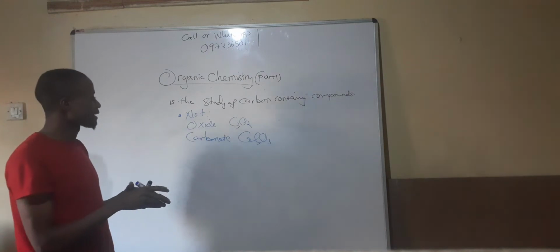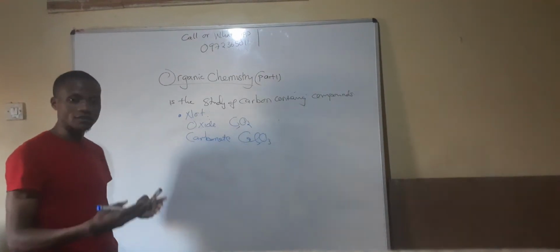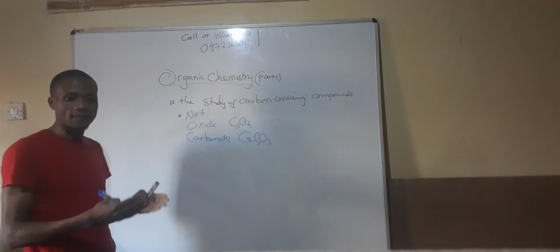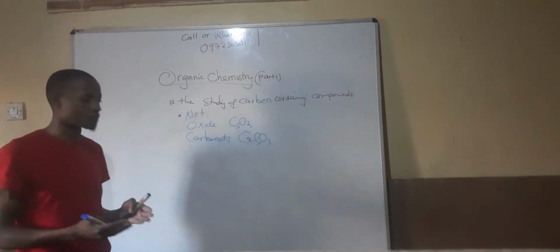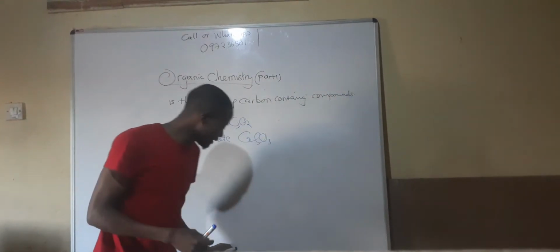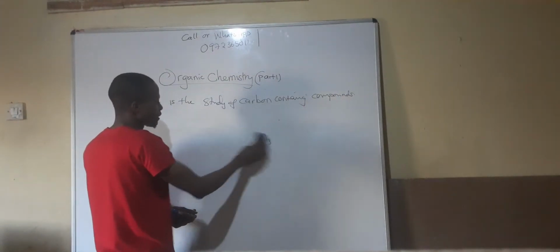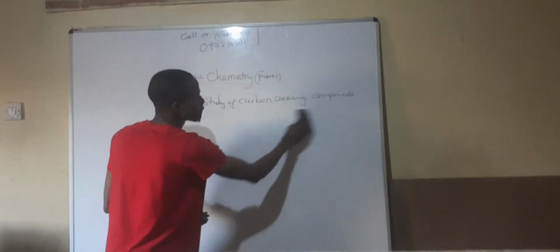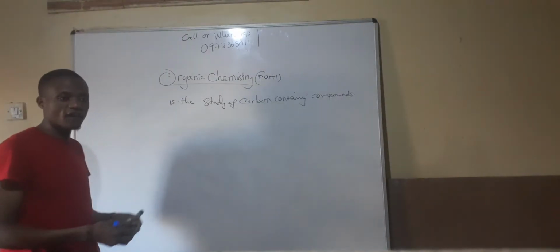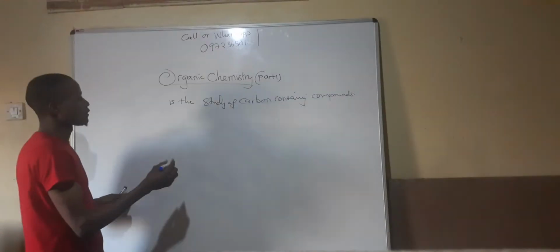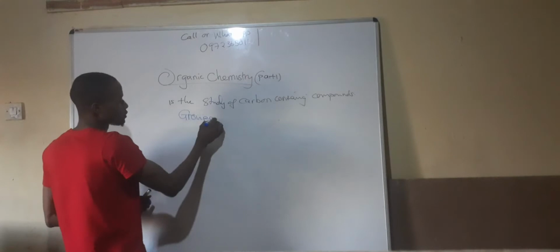So organic chemistry is the study of carbon containing compounds, the organic substances which are found in animals and plants. That's what is called organic chemistry. Now these organic compounds have been grouped into what are called the homologous series.